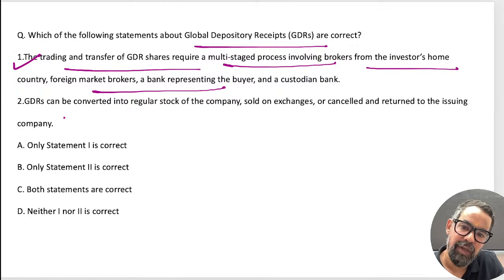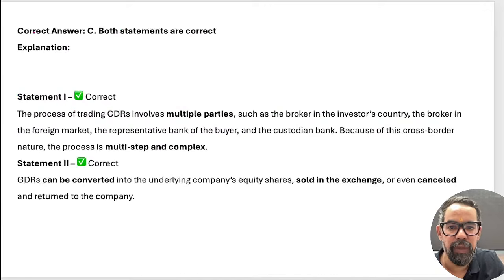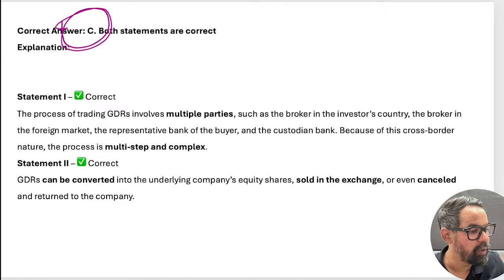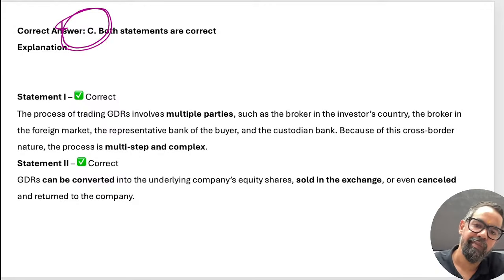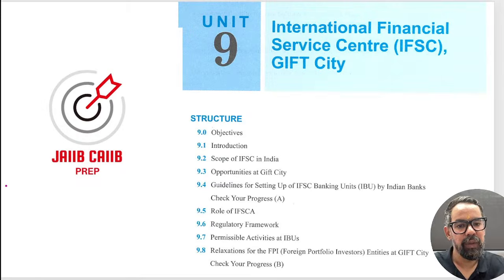The second statement is GDR can be converted into regular stock of the company, sold on exchange, and cancelled and returned to the issuing company. This is also correct, right? Both should be correct in this case. We do not have both. Achha, okay. Option C should be the right answer for this one, guys. Both are correct, right?